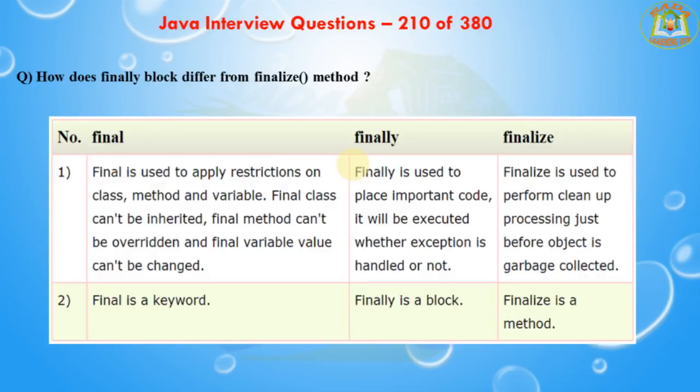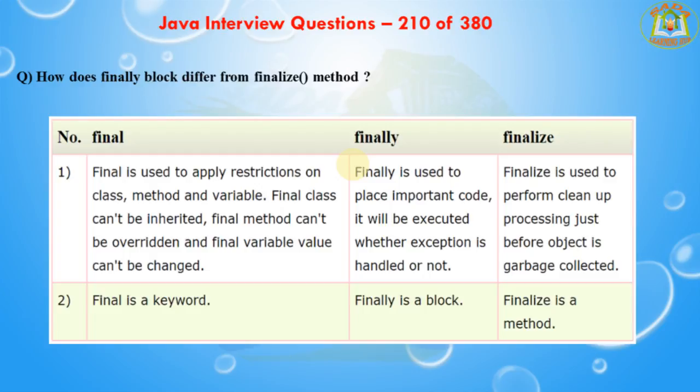The next question is, how does the finally block differ from the finalize method? A finally block will be executed whether or not an exception is thrown and is used to release the resources held by the application. Finalize is a protected method of the Object class which is called by the JVM, Java Virtual Machine, just before an object is garbage collected.